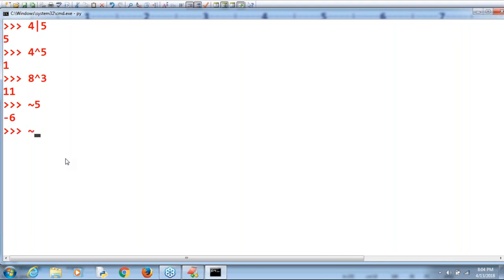Next, negation of true. What is the answer? Respond immediately. Negation of true. What is the answer? Good. -2 is the answer.